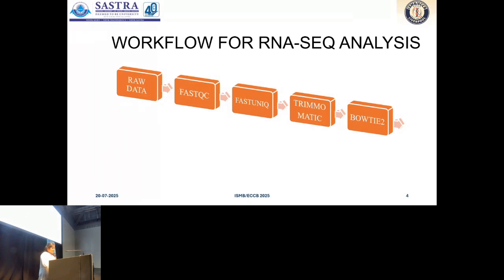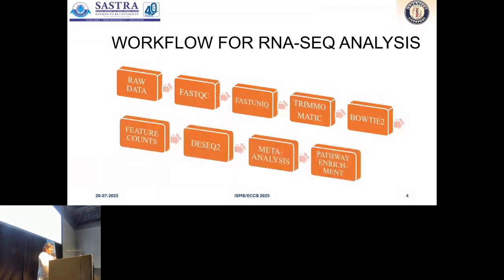Gene expression was quantified with featureCounts followed by differential analysis using DESeq2. Finally, we conducted meta-analysis using the R tool called metaRNASeq and did pathway enrichment analysis using ShinyGO version 0.2. This integrated workflow helped us stitch together consistent signals across diverse datasets.